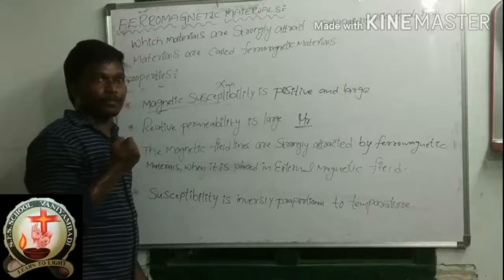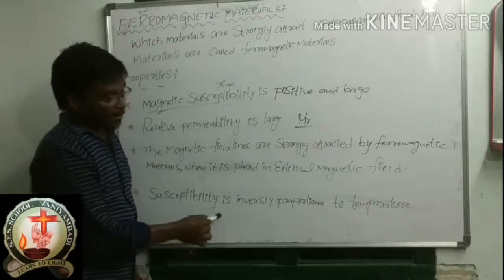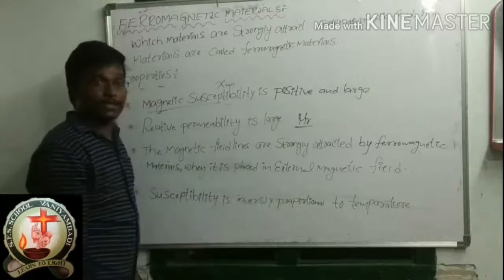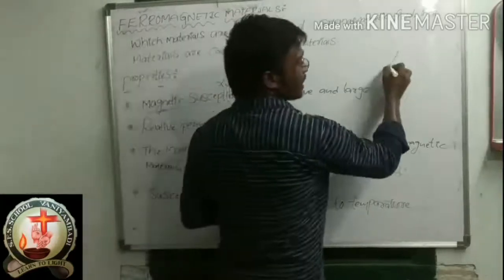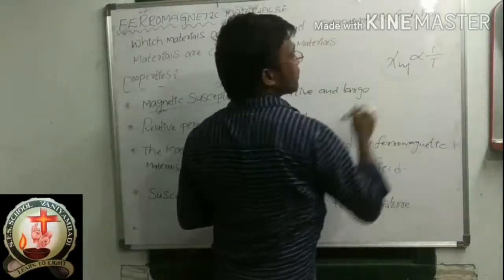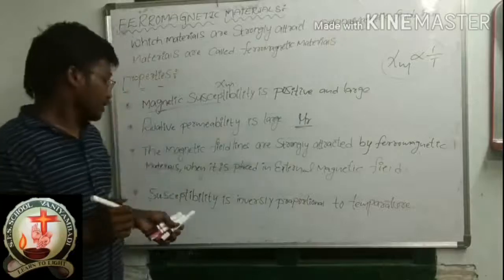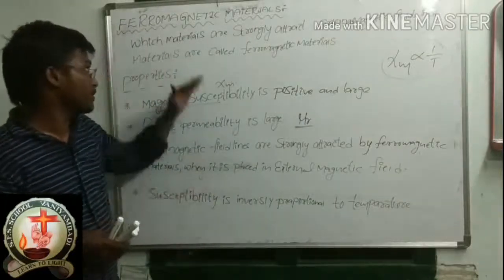Okay. And the last one: susceptibility is inversely proportional to temperature. Susceptibility means Xm is inversely proportional to temperature. This is the fourth property of these ferromagnetic materials.